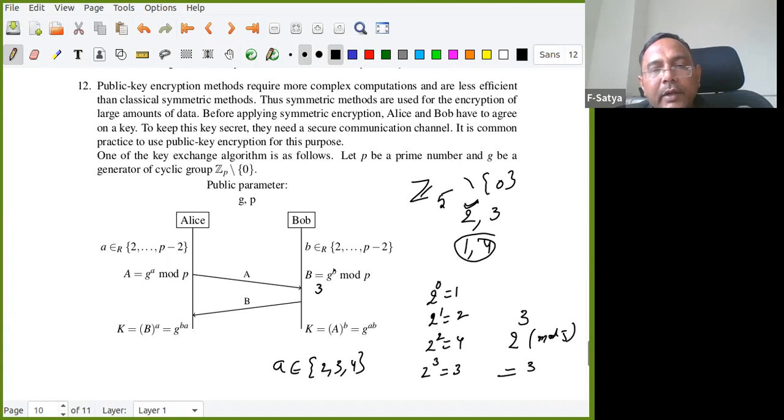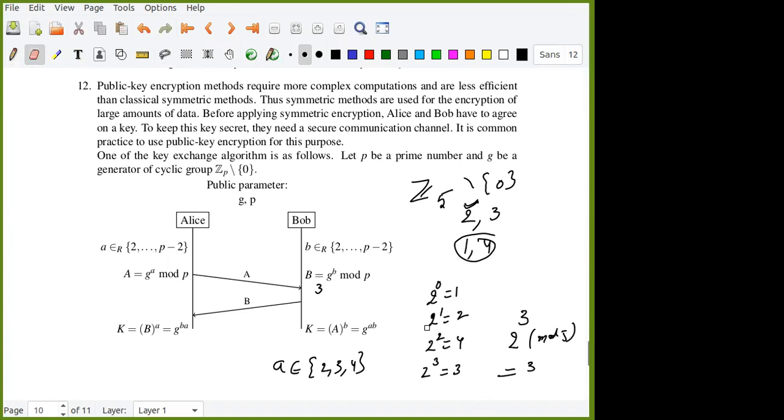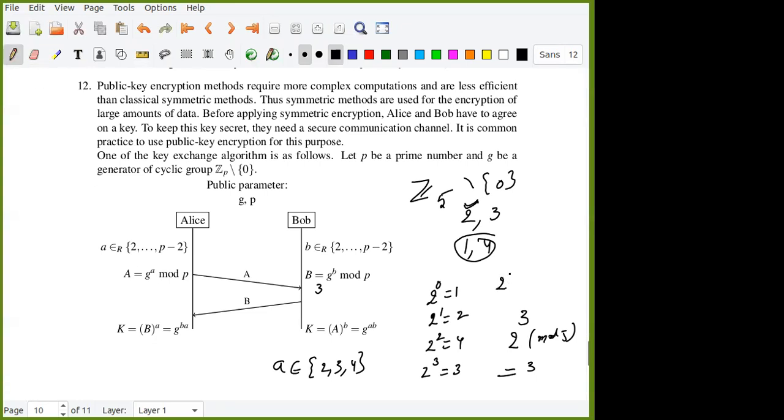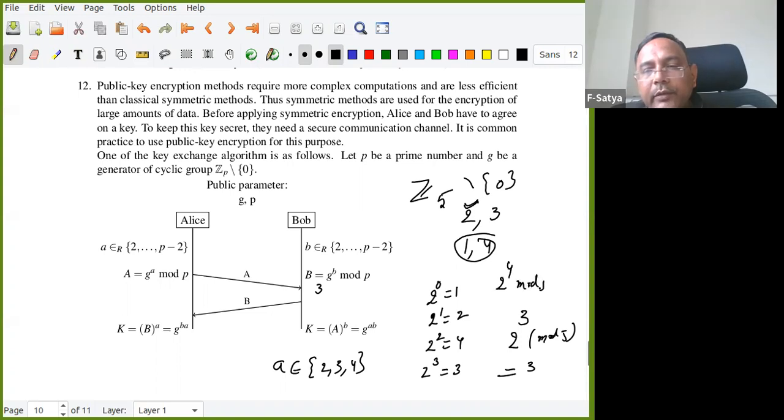Now what will Bob do? He will also choose b from 2, 3, 4. So for example, Bob chooses 4. Then he computes 2 power 4 modulo 5. That is 1. That will be sent to Alice. Yes, 2 power 4 modulo 5, correct, it is 1.